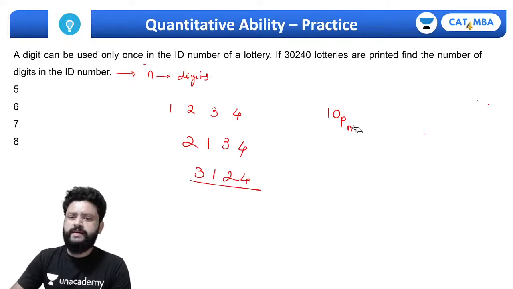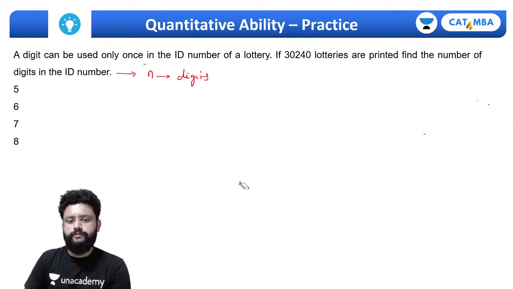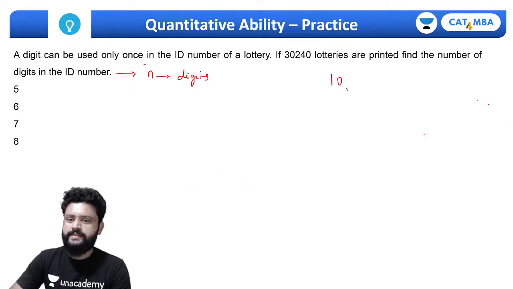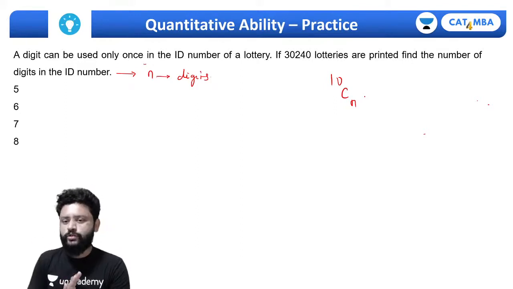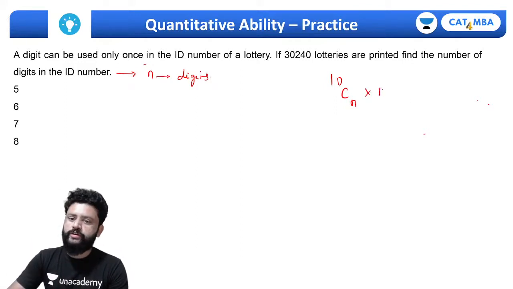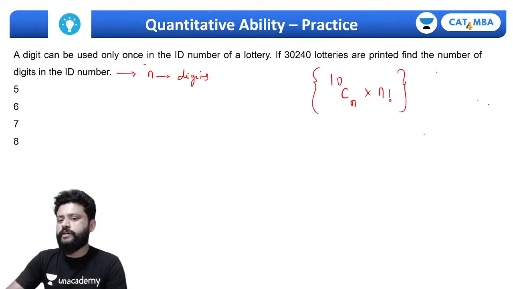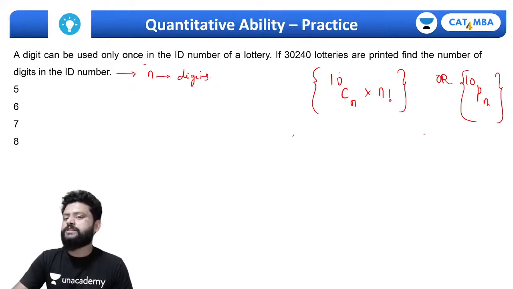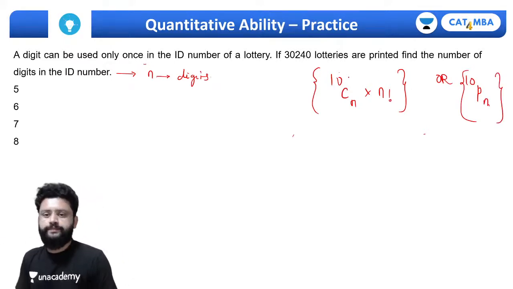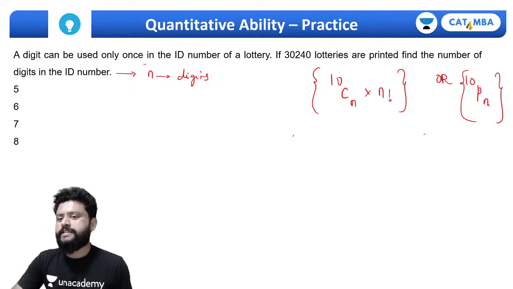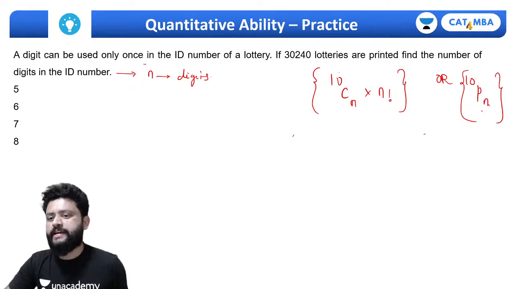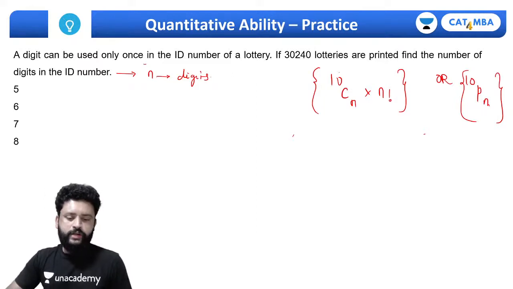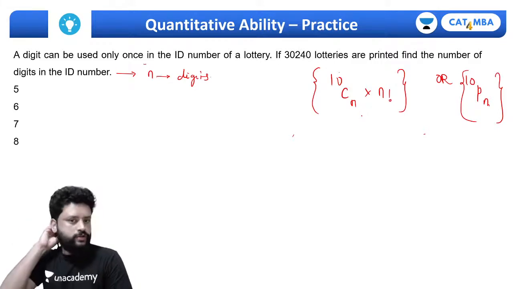So basically अगर तुम ऐसे भी कर सकते हो, means whatever the way you prefer. अगर तुम 10CN सोच रहे हो तो n digits select होते हैं इससे and into n factorial कर दो, तो भी चल जाता, 10CN into n factorial करो, और simply you can write 10PN. ये दोनों चीजें different नहीं है, ये one and the same चीज है. This is selection and arrangement, by default तुम permutation ही कर रहे हो वहां पे. सिलेक्ट करके arrange करो या सीधे 10PN करो, वो simply select होकर arrange हो जाएंगे 10PN में. Is it right? You understood? दोनों में से कुछ भी कर सकते हैं, ओके. So 10PN.